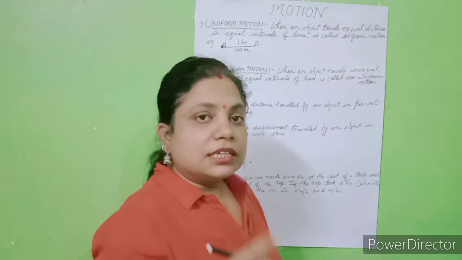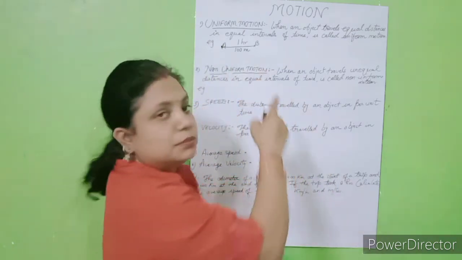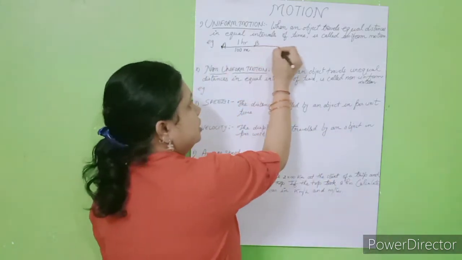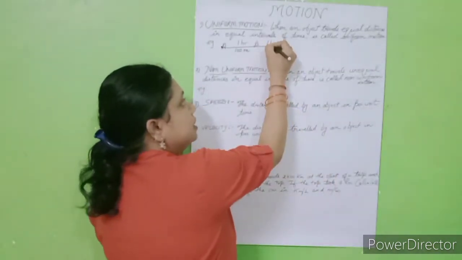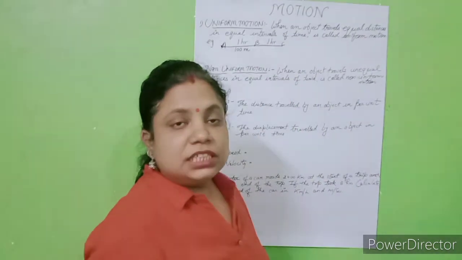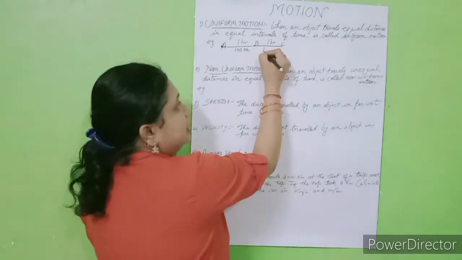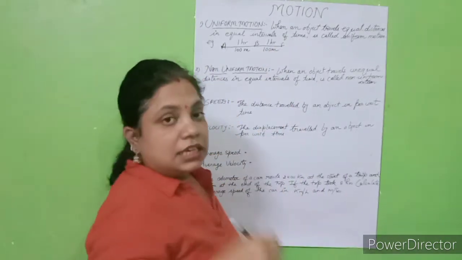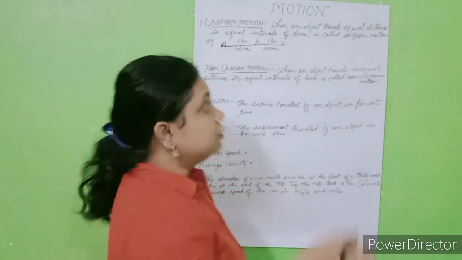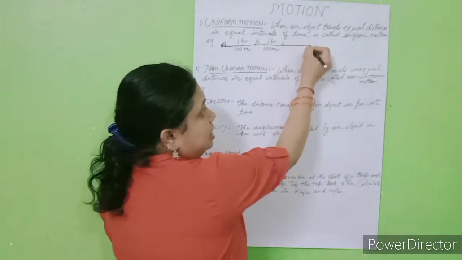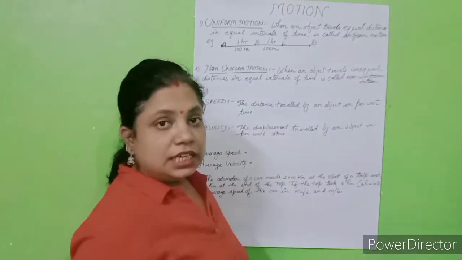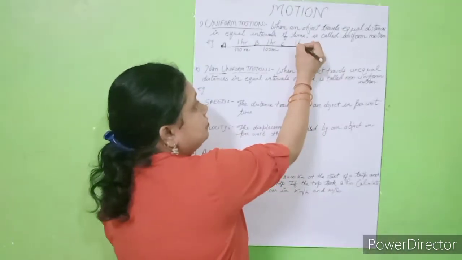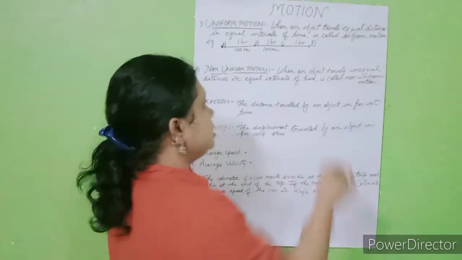Again the car starts motion from point B to C, and again it takes 1 hour and the distance covered by the car is again 100 meter. Again the car starts motion from point C and reaches point D, fine, in 1 hour and covers the distance 100 meter.